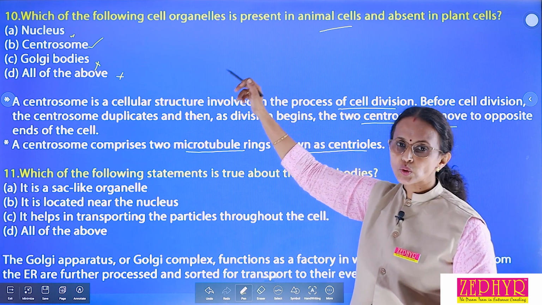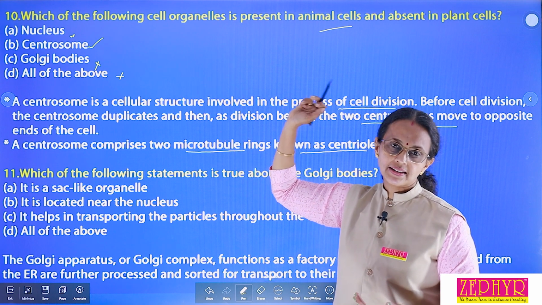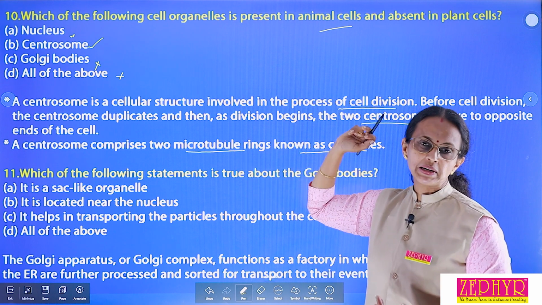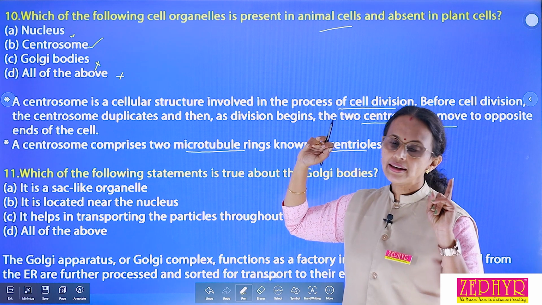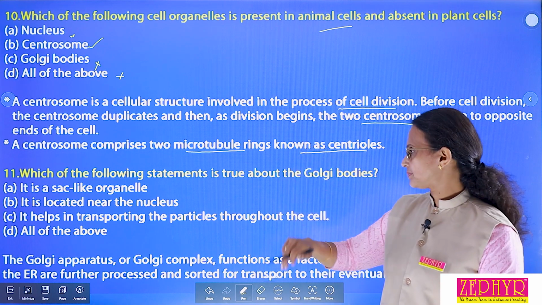Here the answer is centrosome. Centrosome is the correct answer. Centrosome is present only in animal cell. Centriole is also present only in animal cell, absent in plant cell.